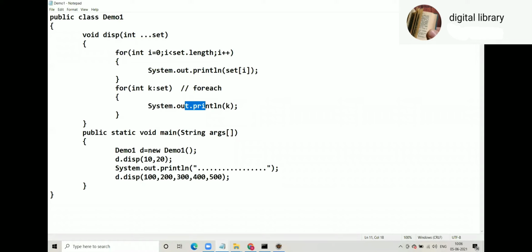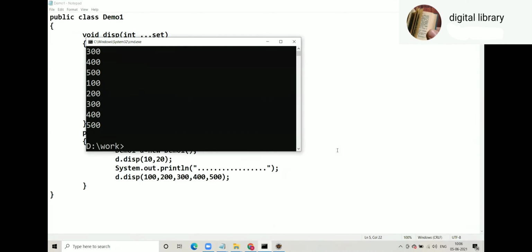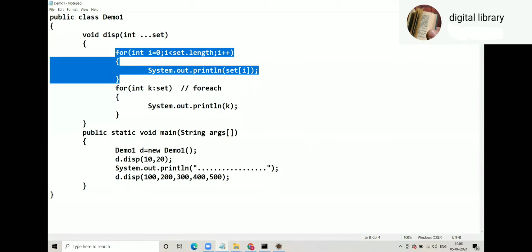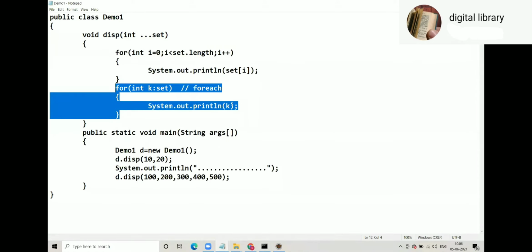What about the last line, 100 to 500? In that case, an array of 5 elements will be created, so set dot length will be 5. It will start from 0, 1, 2, 3. When you run this program, you get the output doubled because you are printing twice: 10, 20, 10, 20. Then 100 to 500, 100 to 500. It is because you are using two loops. One is a simple loop, the other one is a for each loop.